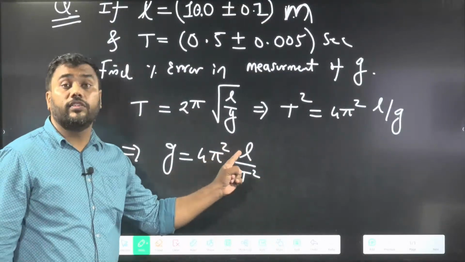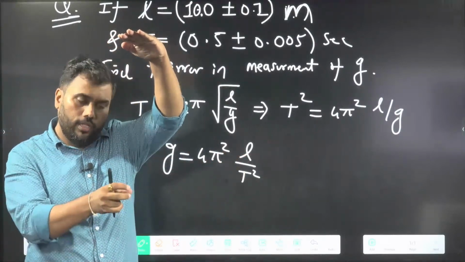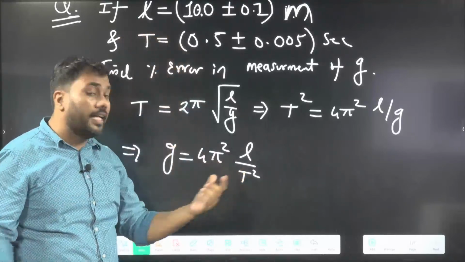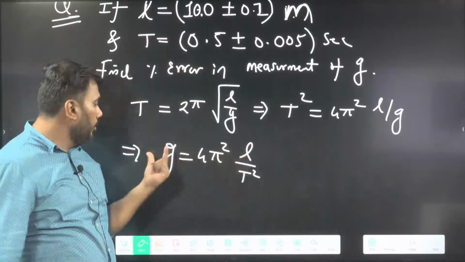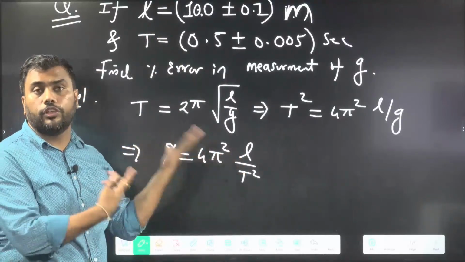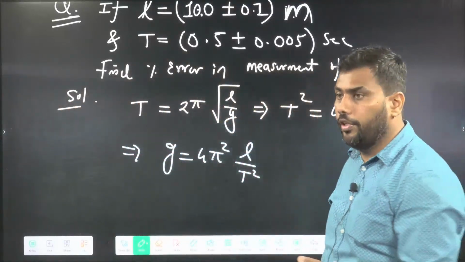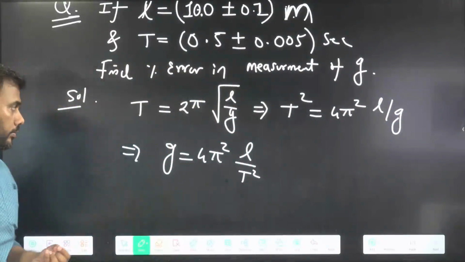If you know the length of the string with which you are hanging a bob, you displace that bob and it will perform oscillation. If you measure the time period of oscillation and the length of the string, then you can measure G. This is how G can be measured in the laboratory. We can use this concept to measure G in the laboratory.